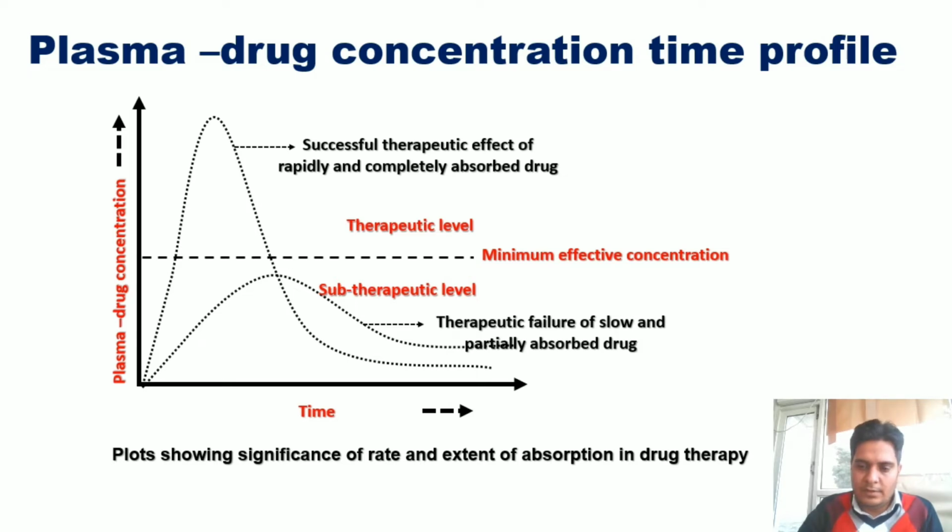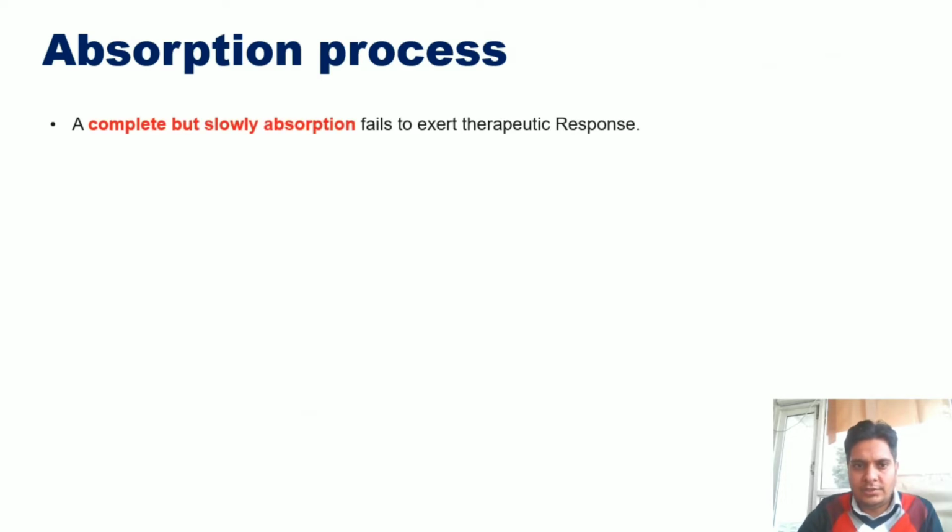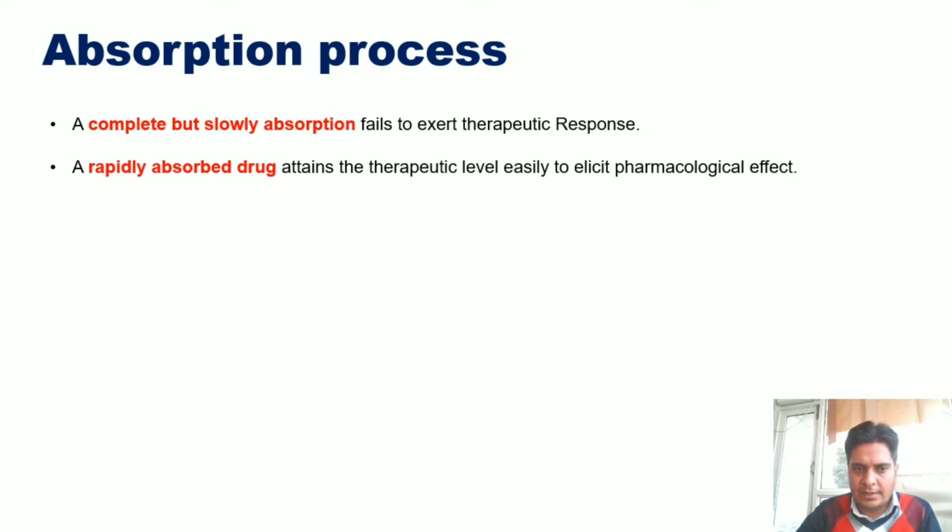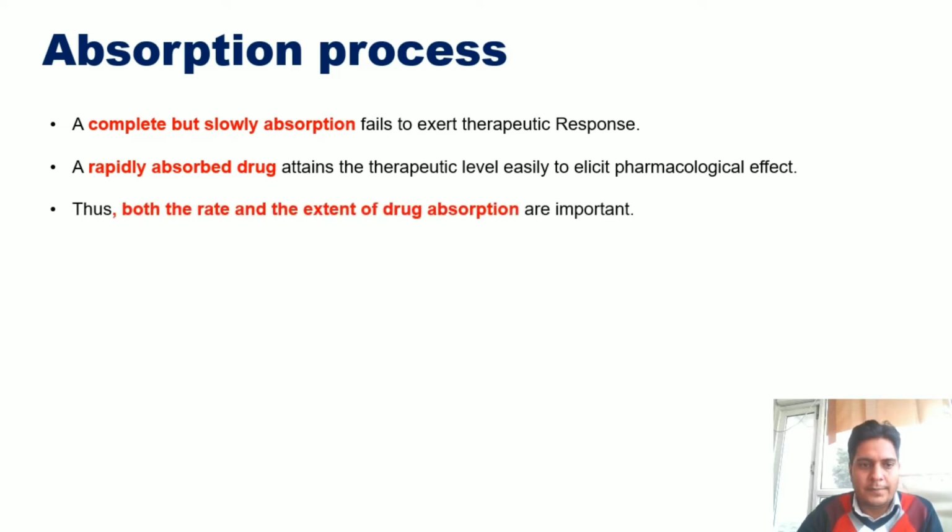I think you all are getting this point. Now the absorption process. In this process, a complete but slow absorption fails to exert a therapeutic response. A rapidly absorbed drug attains the therapeutic level easily to elicit the pharmacological effect. So rate and extent both are important.